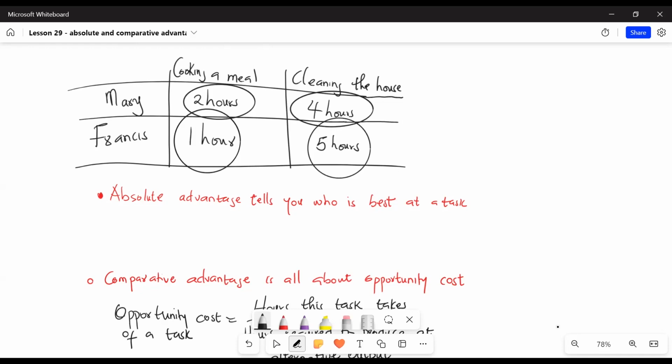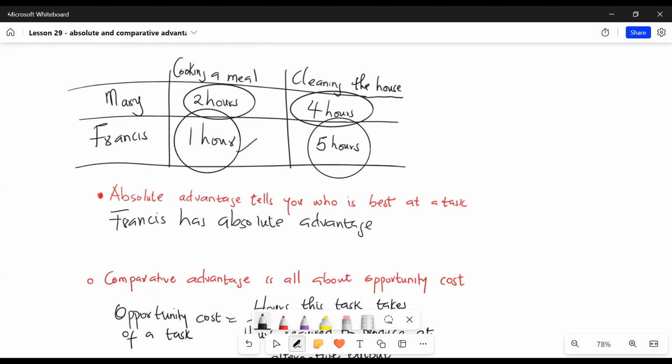Mary can cook a meal in 2 hours, but Francis can cook a meal in only 1 hour. So Francis has absolute advantage in cooking a meal because it takes him less time than Mary.